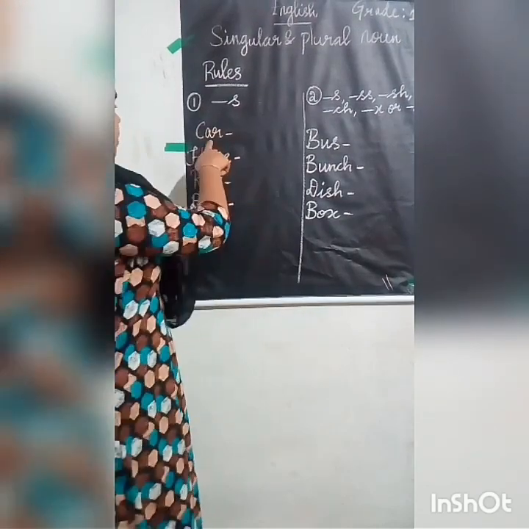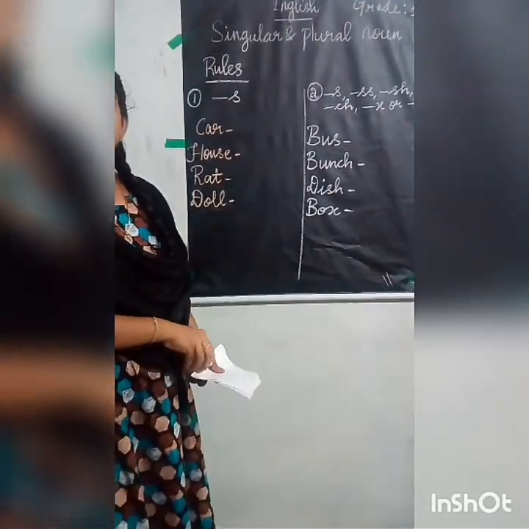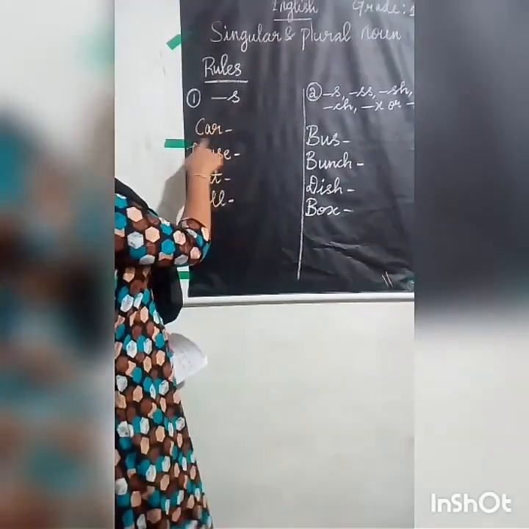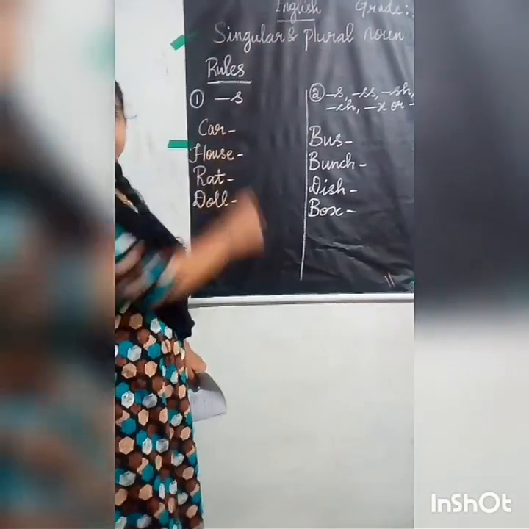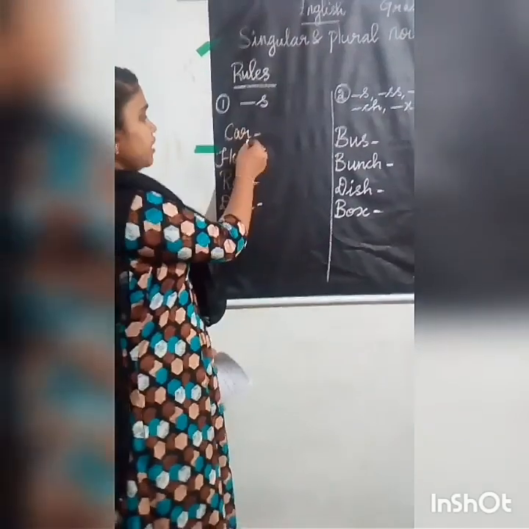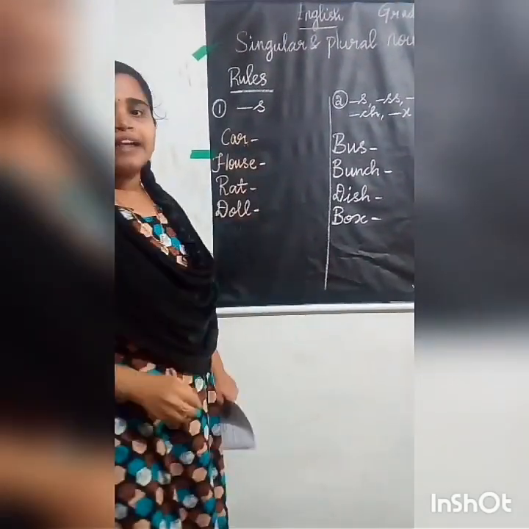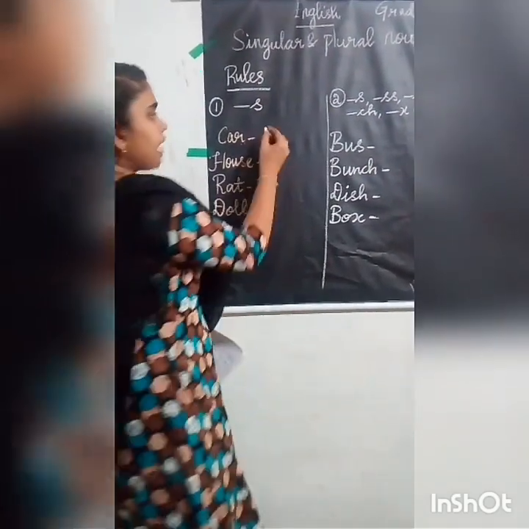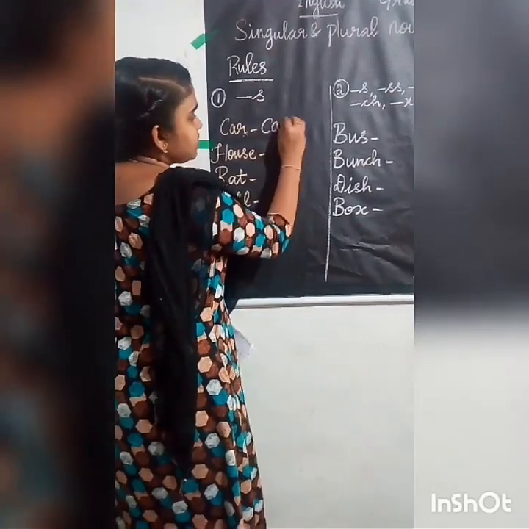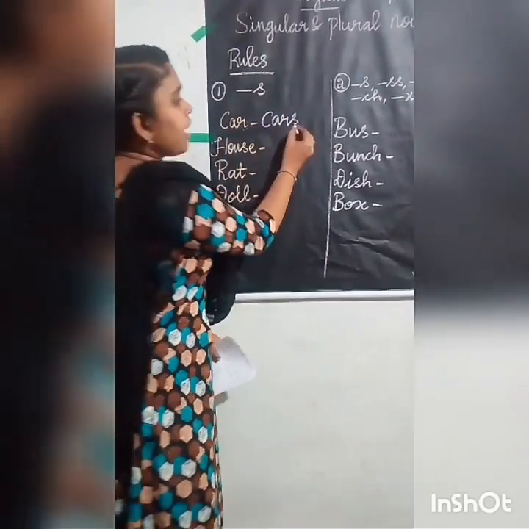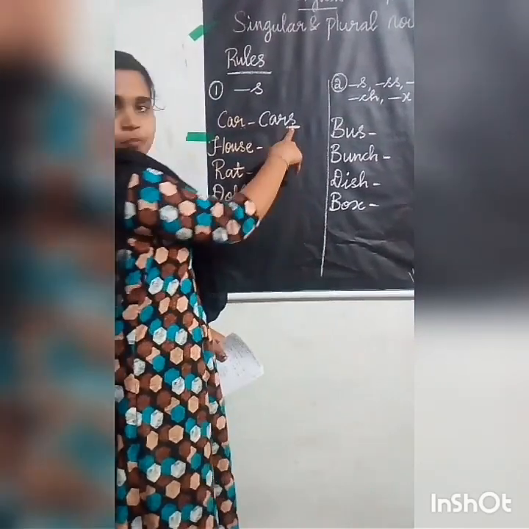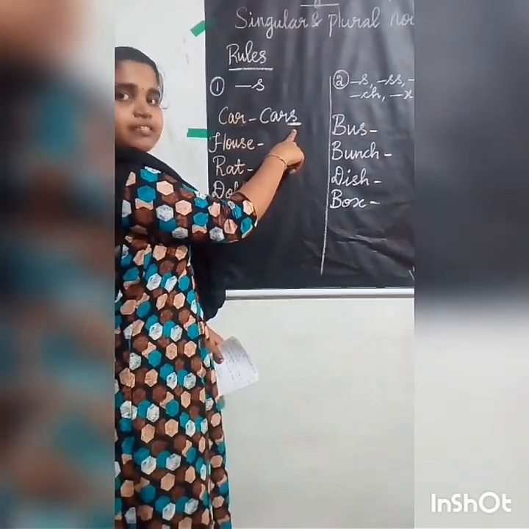So the first one is car. Here this is a singular regular noun. So you have to add s at the end to make it a plural. So car means cars. To make it a plural, you have to add s at the end.